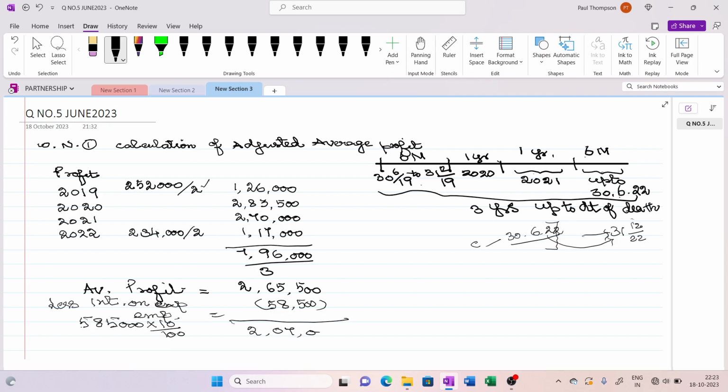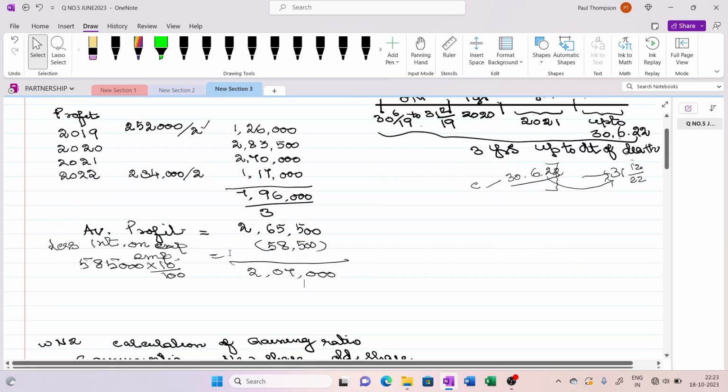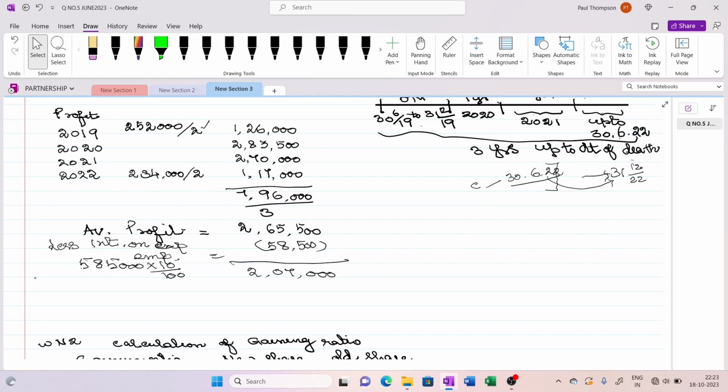Then they have asked us to subtract the fair remuneration to partners. They have given for each partner the remuneration is 56,250 in the question.